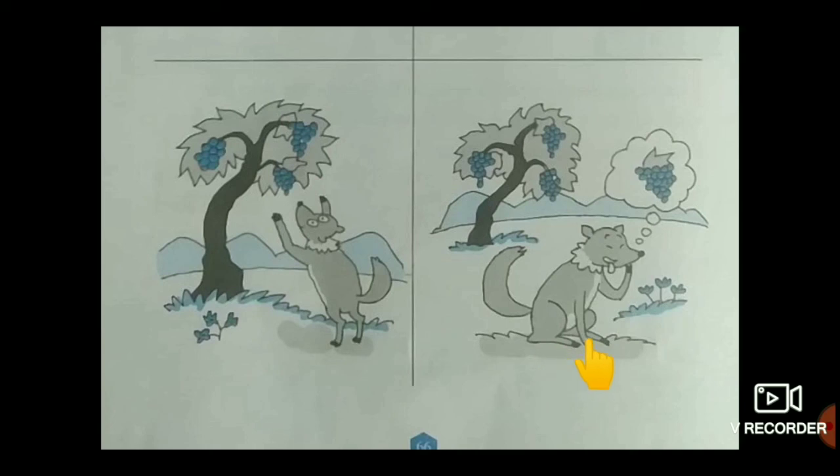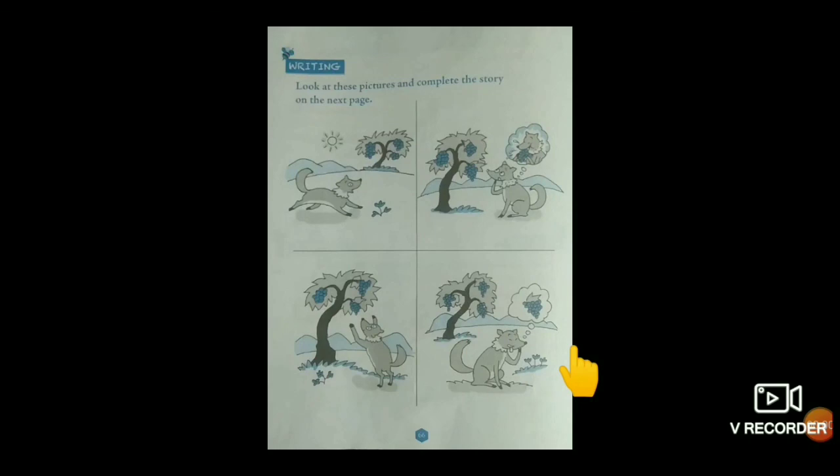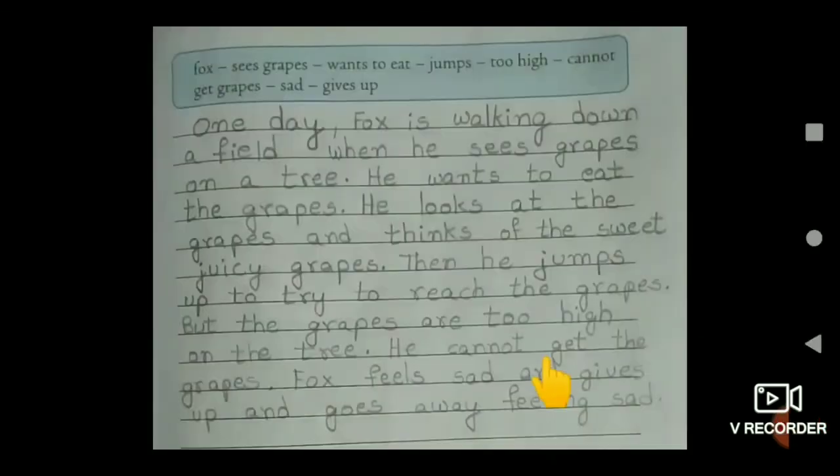In the last picture, she did not catch the grapes. So these are the pictures children. Observe these pictures and make a story by using these hints. Okay? Fox sees grapes, wants to eat, jumps too high, cannot get grapes, sad, gives up.